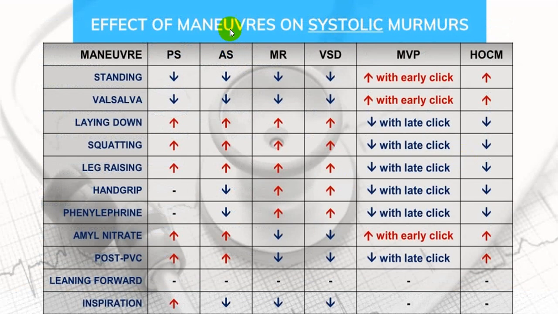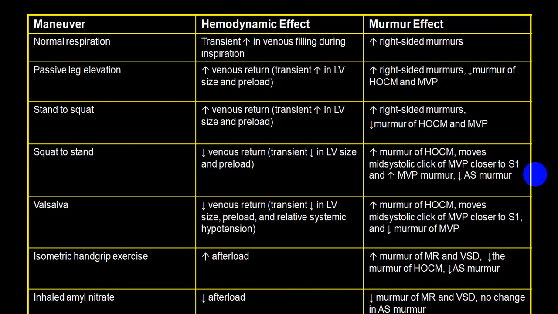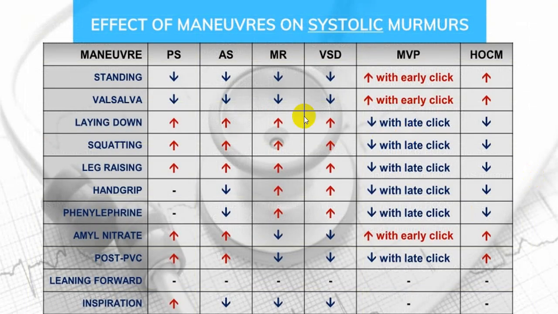This is again the same chart showing you all the different maneuver effects on different conditions like pulmonary stenosis, aortic stenosis, MR, VSD, mitral valve prolapse, HOCM, etc. Which murmur will increase or decrease accordingly. Don't try to remember any one of those. Forget about all those conditions. Same thing is mentioned here. This is the base chart. So if you are interested, go through it in your leisure time.